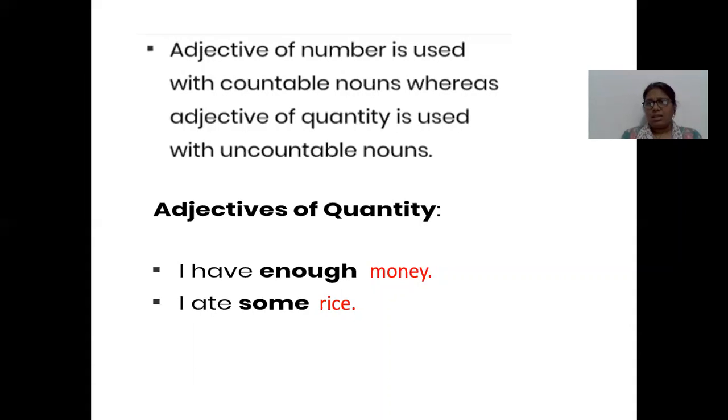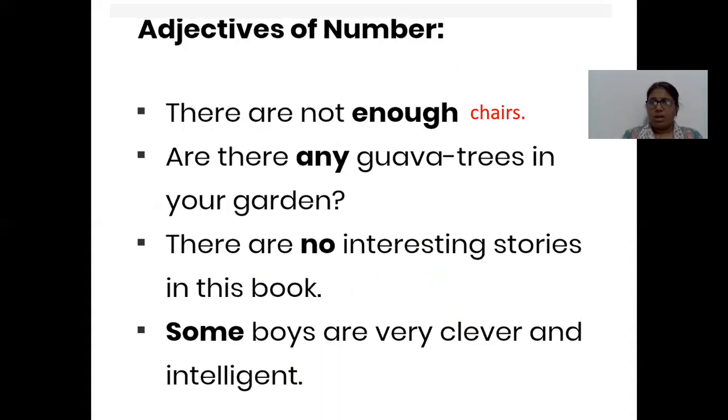Let us understand with examples. Like adjectives of quantity. I have enough money. I ate some rice. So money and rice here are uncountable nouns. So we cannot count. So this will be adjectives of quantity. Again, adjectives of number. There are not enough chairs. Are there any guava trees in your garden? There are no interesting stories in this book. Some boys are very clever and intelligent.